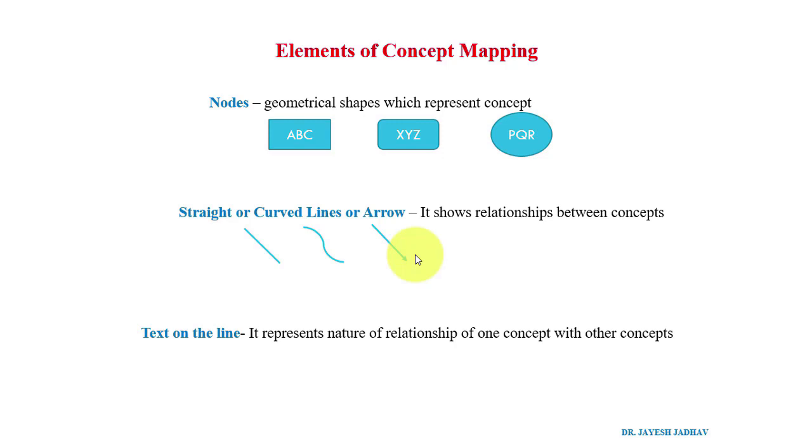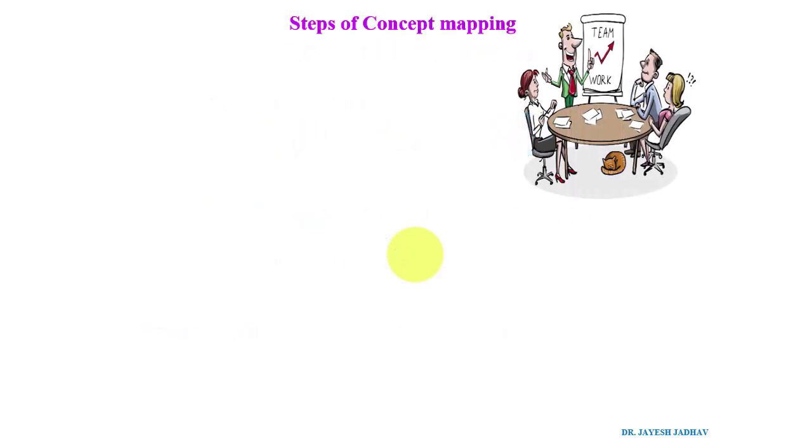Now, how to do concept mapping? What are the steps of concept mapping? That is what we are going to discuss. The first step of concept mapping is the brainstorming phase. The word itself says brainstorming: together we sit and discuss a certain concept.